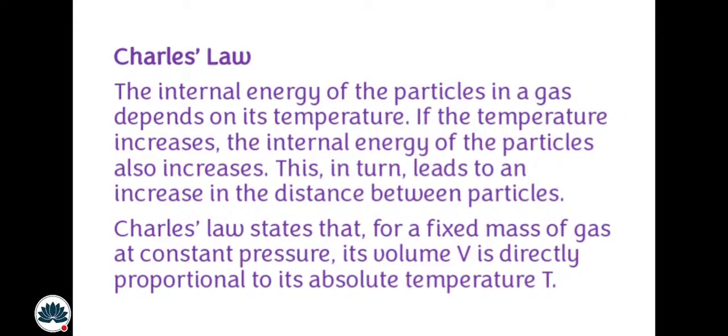Okay. Key points to remember. Heat is a form of energy and is measured in joules. Heat capacity is the amount of energy needed to raise the temperature of an object by 1 degree Celsius or 1 Kelvin. The specific heat capacity of a substance is the amount of heat energy required to raise the temperature of 1 kilogram of that substance by 1 degree Celsius or 1 Kelvin. The latent heat of fusion, LF, of a solid is the energy needed to change the solid to a liquid or vice versa, from a liquid to a solid, without any change in temperature. This is the same with the specific latent heat of vaporization.